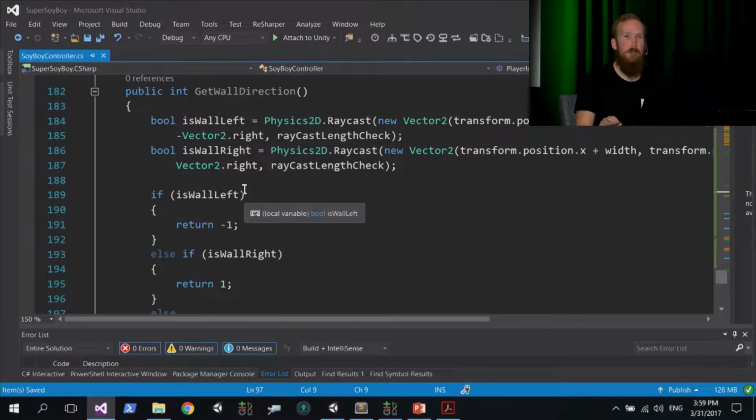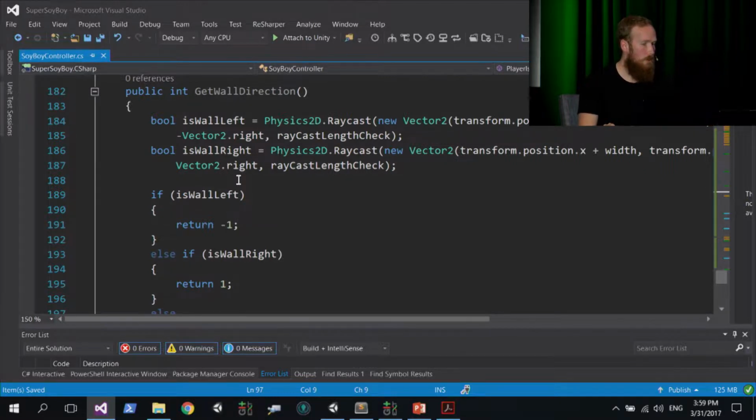What this is going to allow us to do is, when you're on a wall, reverse our direction. We're going to take the negative value of whatever this method returns and multiply it by our horizontal movement to basically reverse them. So if you think about running into a wall, you then want to reverse direction and come back. So we're going to multiply it by the inverse direction, which is why we want 1 or -1.